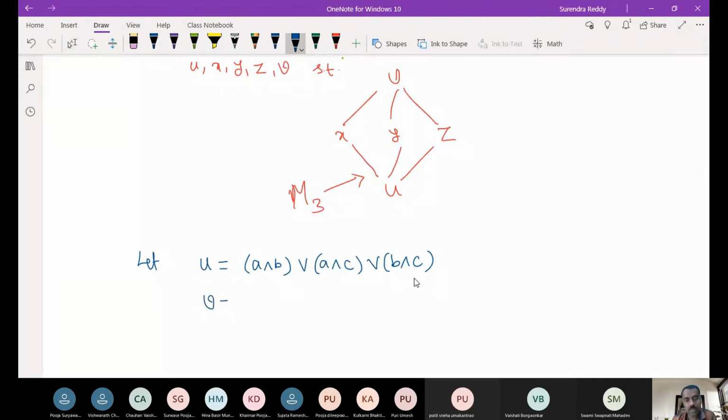And obviously what should V be? Can you guess what V should be, so that U will be below V? You take joins, then meet. Is this clear?